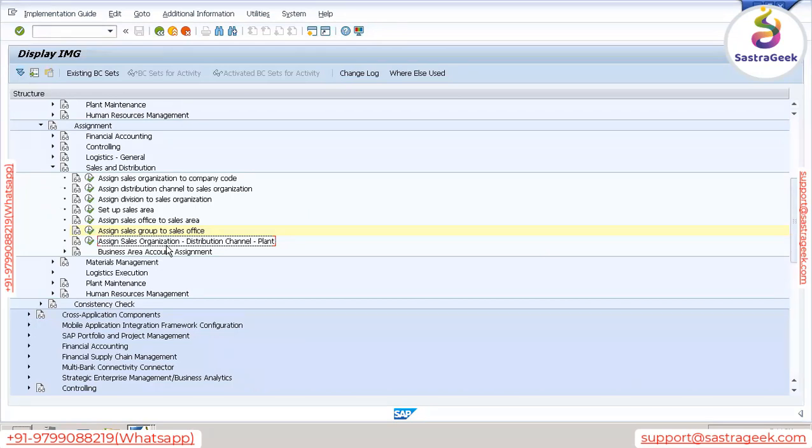So let's not use the Bangalore plant. Let's use Delhi. From Delhi, let's deliver the product. So how does the system automatically determine which plant to use? We will be assigning the plant to the combination of this distribution chain, sales organization and distribution channel. Is that clear?